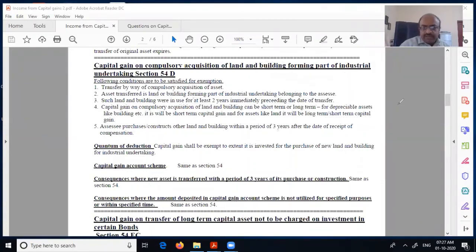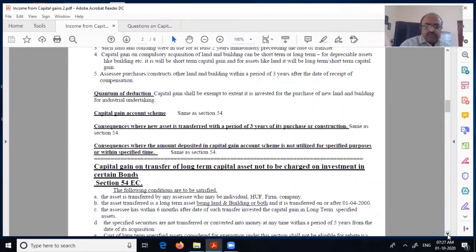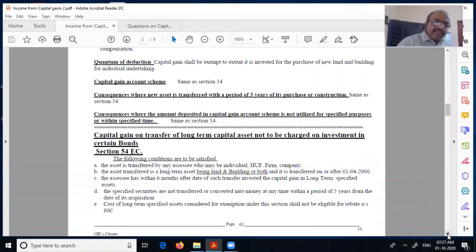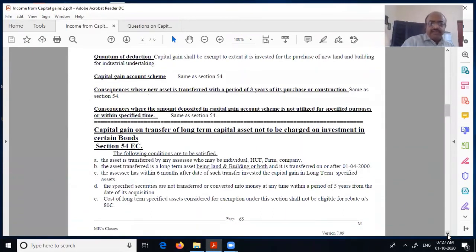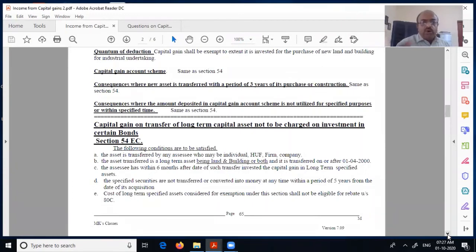I will take one more section similar to that, but it is a little different here. For any long-term capital asset you have, you have to invest in certain bonds. That's the only difference. Earlier, the first section was: you had to have a residential house. The second was agricultural land. Here it is land and building, industrial undertaking.